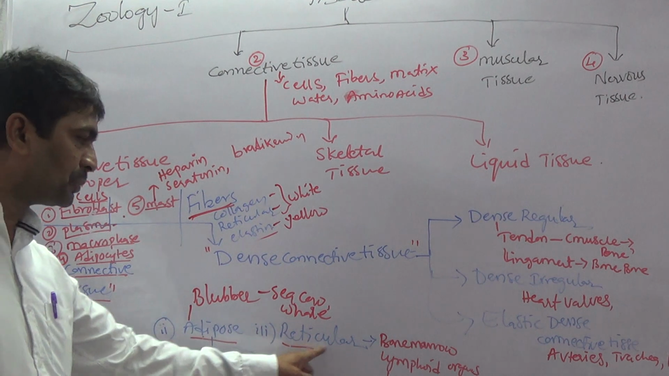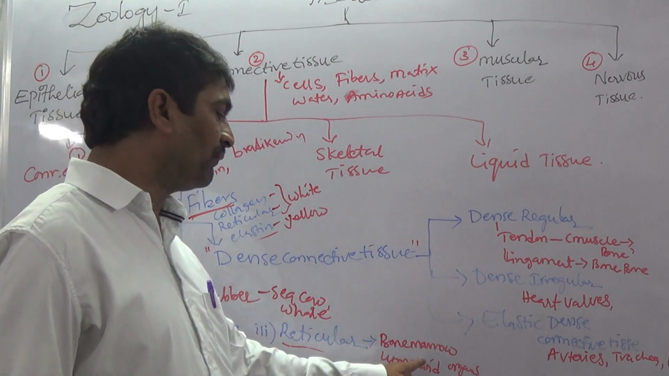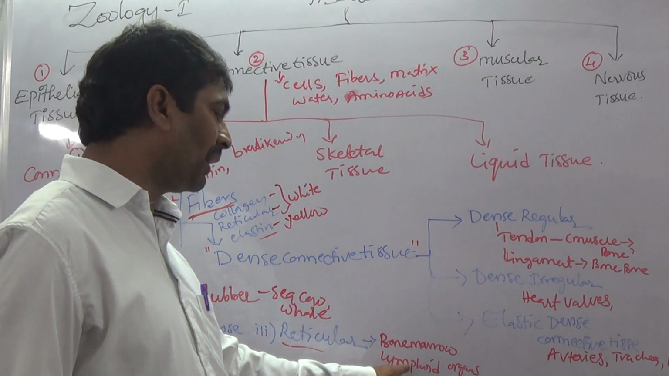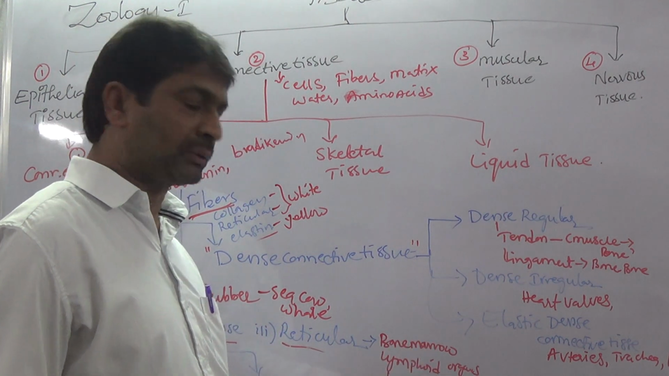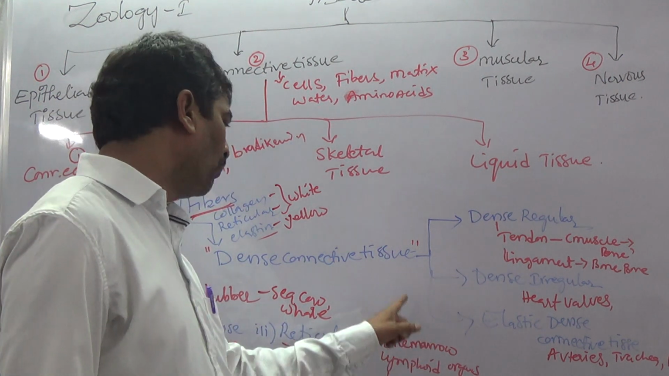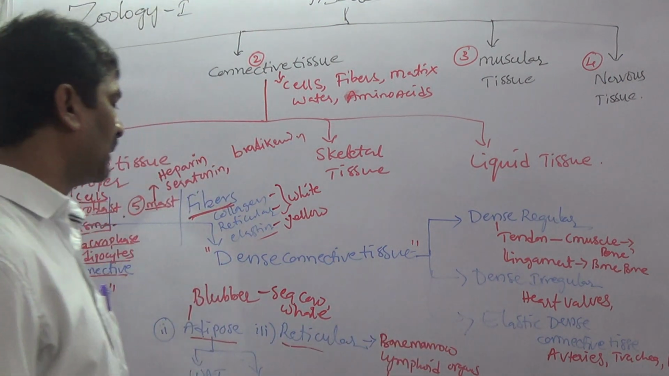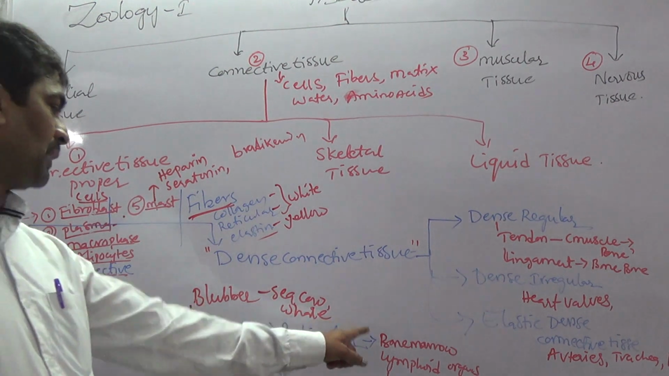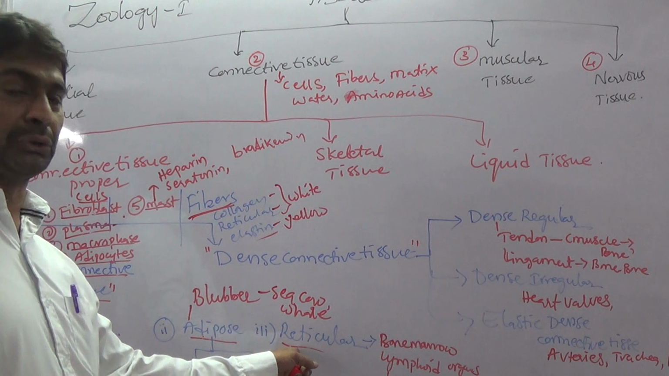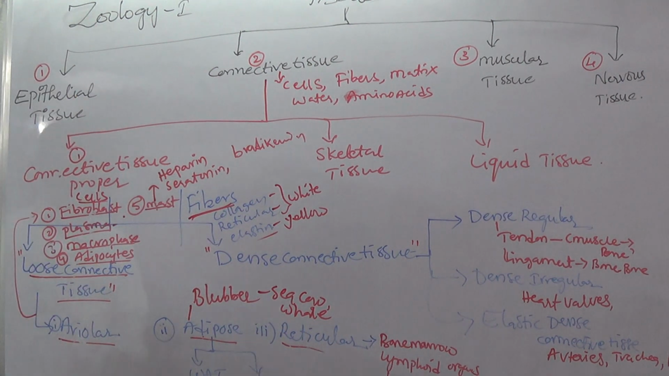This kind of tissue is present in bone marrow, lymphoid organs, spleen and lymph nodes. These organs have reticular tissue. So these are about loose connective tissue.